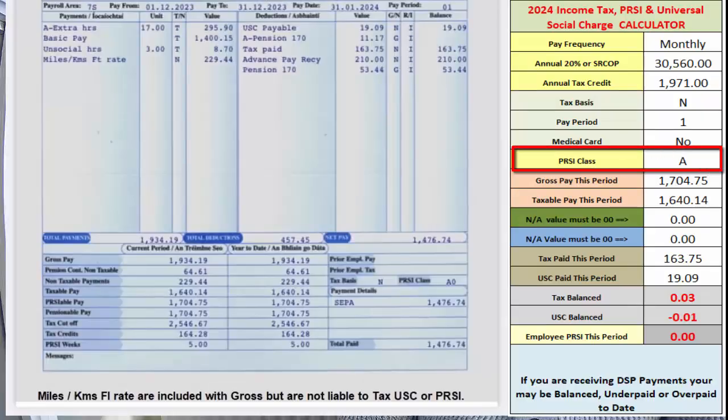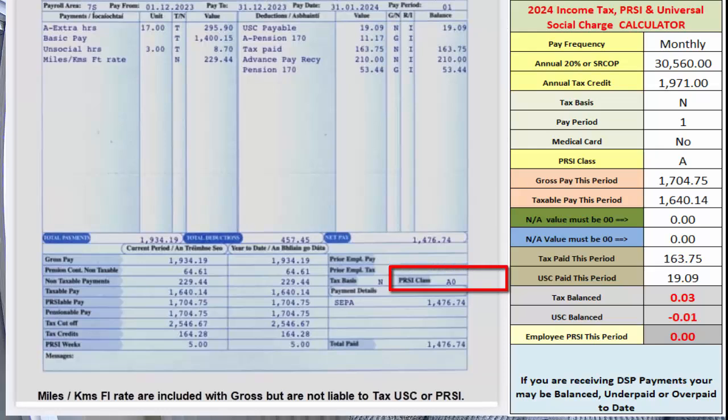The next box is for your PRSI class. The default here is A because this is the one most PAYE workers are on. It can be one of the others in the drop down which apply mostly for civil and public service workers. It will show you on the payslip. Don't be concerned if you see a 0, a 1 or any other number following it. All we are concerned about is the letter A, B or whatever.